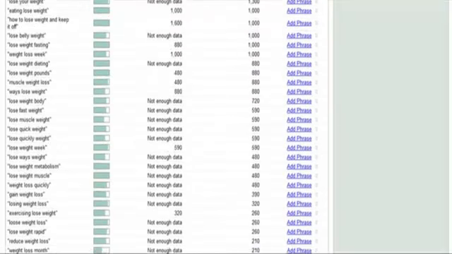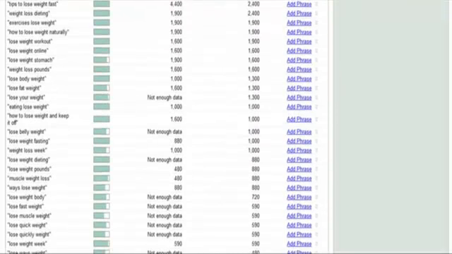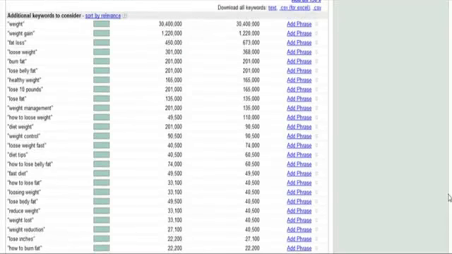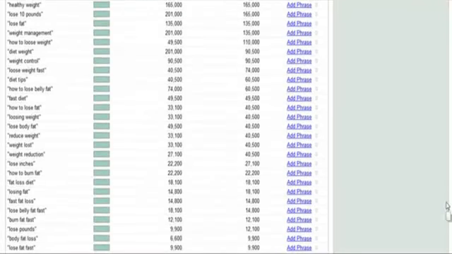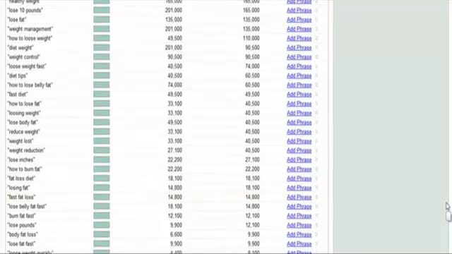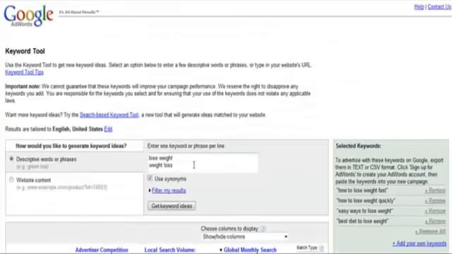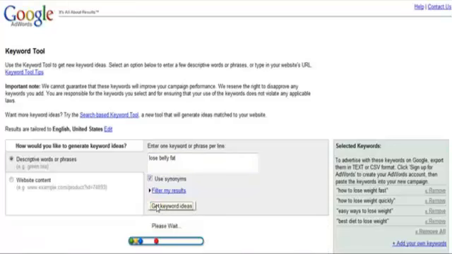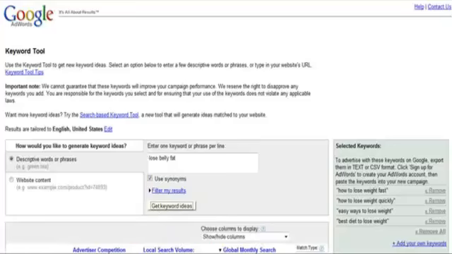So as you get down here, as it gets less and less, you can come all the way down here, and you might see some additional keywords that you might consider going after, for example, how to lose belly fat. If I were to go over here, you could come up here and do a search for lose belly fat, and then choose Get Keyword Ideas, and that would bring up a whole new list of potential keyword phrases that you could target, focus in on, and potentially profit from with this campaign.